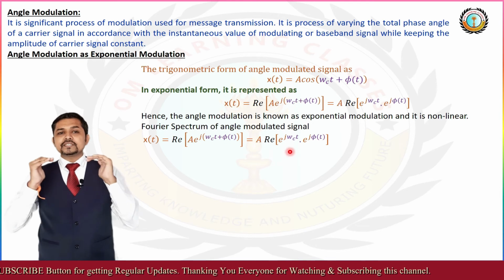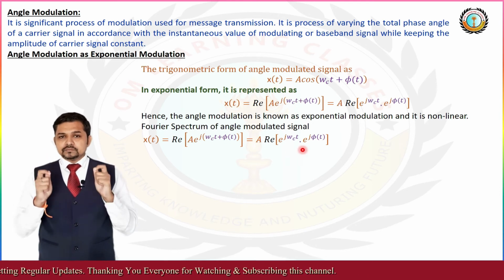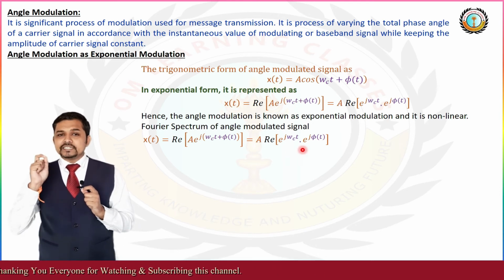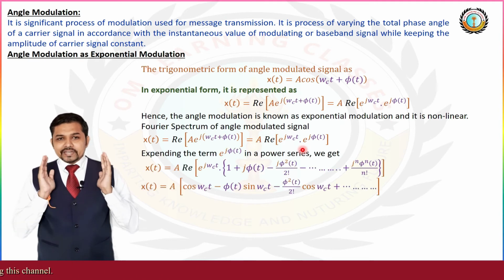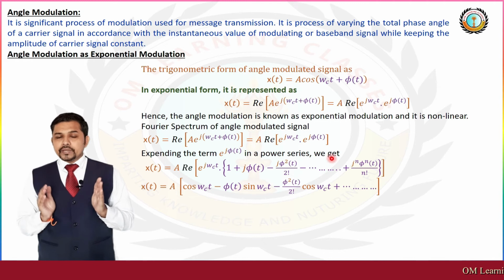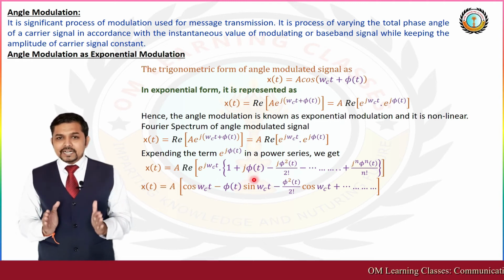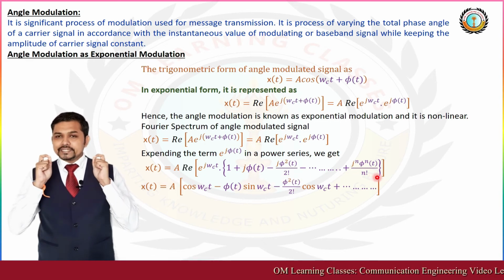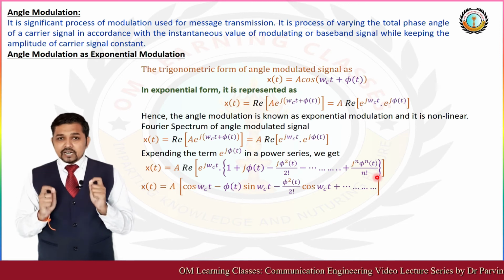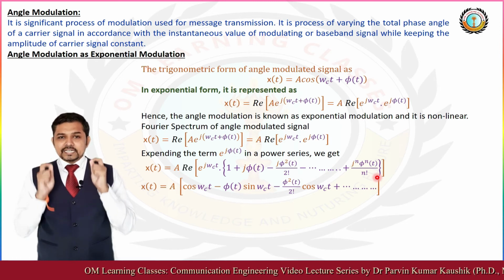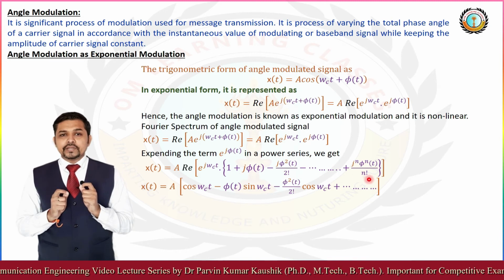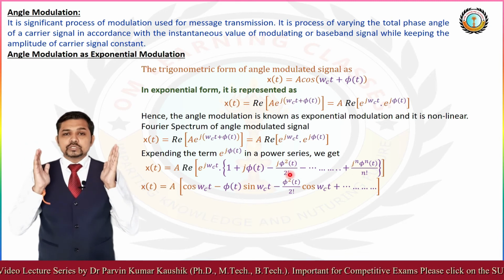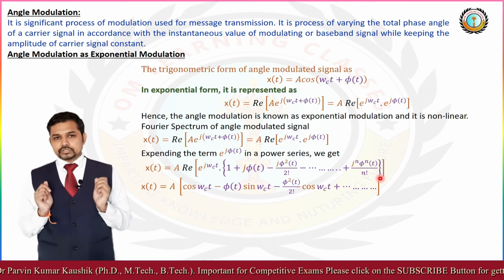So if we further expand this term exponential j phi t by using power series, then we get real part, bracket start, exponential j omega ct, bracket start, 1 plus j phi t minus phi square t by 2 factorial, and so on, bracket close.